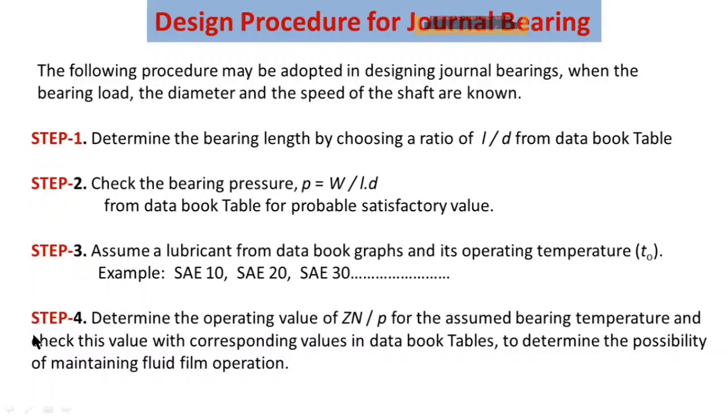Now, in fourth step, you have to find the value of bearing characteristic number by substituting the given data: z value, n value, and p value. You have to substitute absolute viscosity z, speed of the shaft, and bearing pressure. Then you will get the answer for bearing characteristic number, z by p.